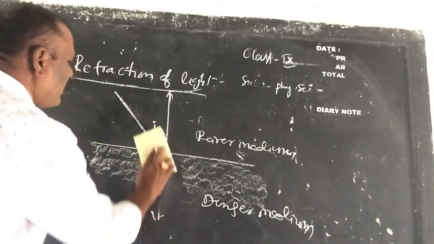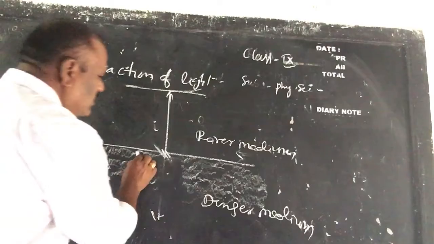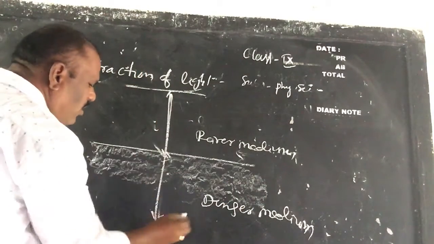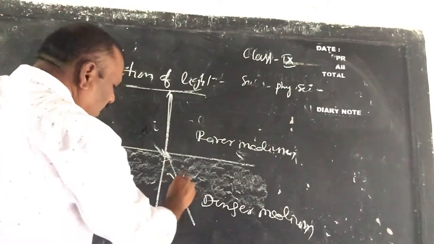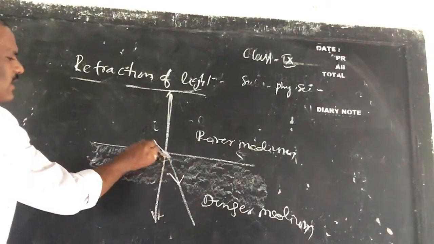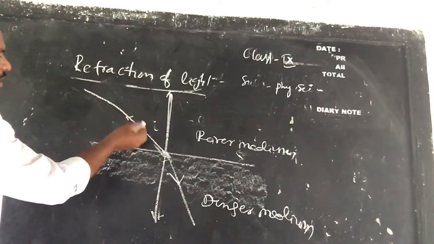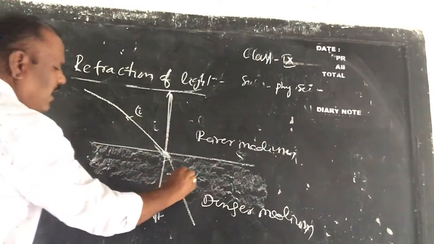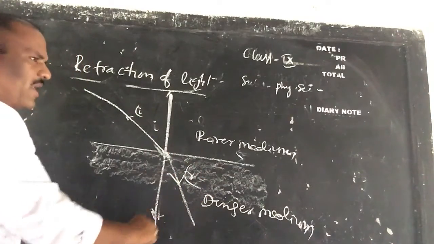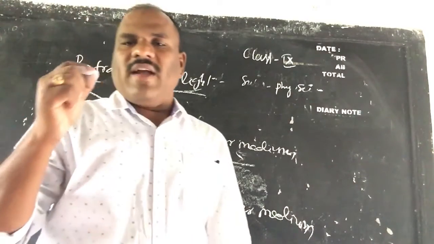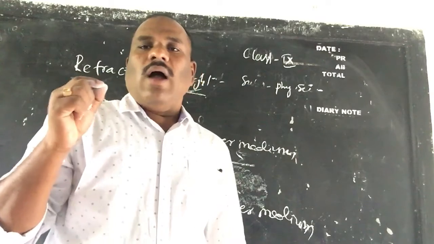For example, here, this is the denser medium. When a light ray enters from denser to rarer, it deflects away from the normal. So, this is the behavior of a light ray when it enters from one medium to another medium.